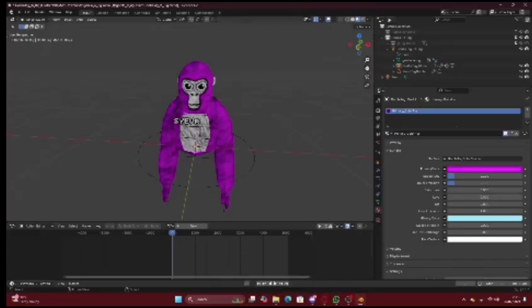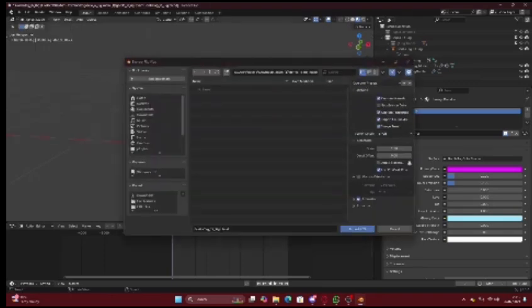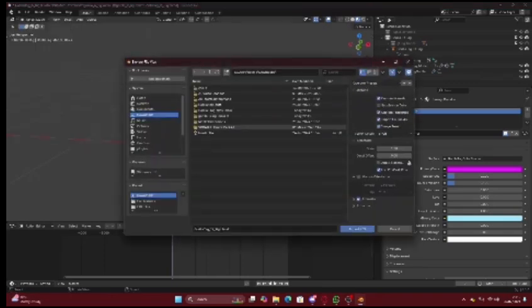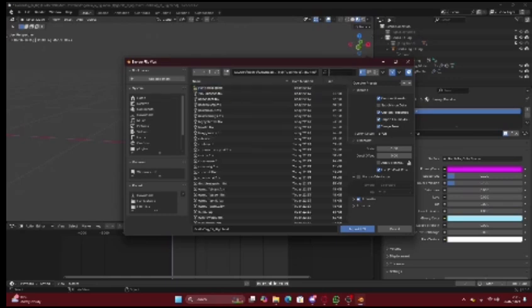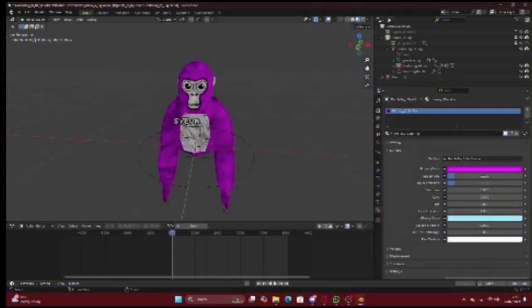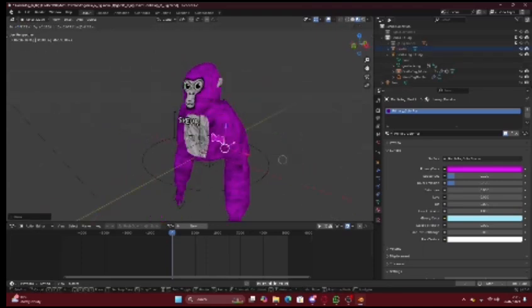Alright, so if you want to get cosmetics, press on your profile picture, press file, imports, and then FBX. Press on downloads. Then go onto the gorilla tag stuff. Click on cosmetics. Click on FBX files. Search what cosmetic you want. So I'm just going to do bow tie. It has most of the cosmetics, but not the new ones and stuff.